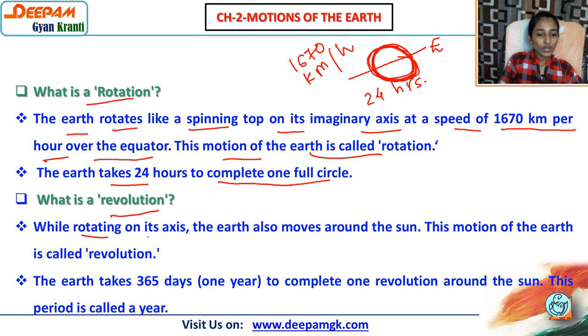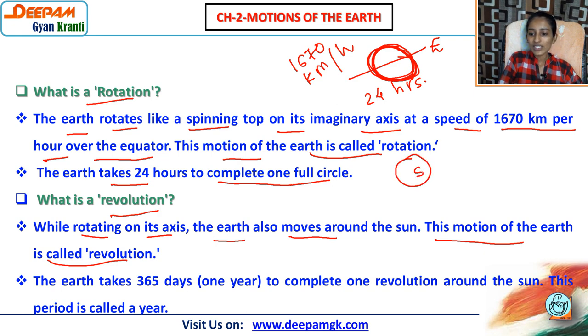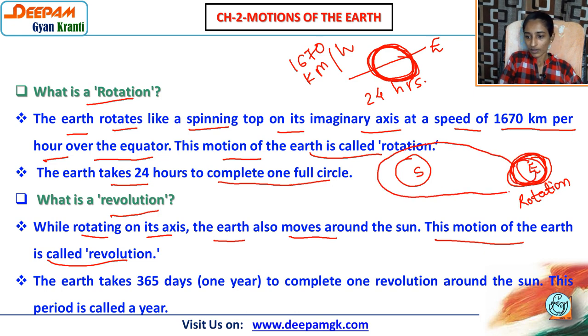Now what is revolution? While rotating on its own axis, the earth also moves around the sun. This motion of the earth is called revolution. Now it is very important. Suppose this one is our sun and this one is our earth. The earth takes a round on its own axis, that is rotation, that we had already discussed. But rotation it will do anyway, and along with that it will also go around the sun. That which goes around the sun is revolution. Clear?